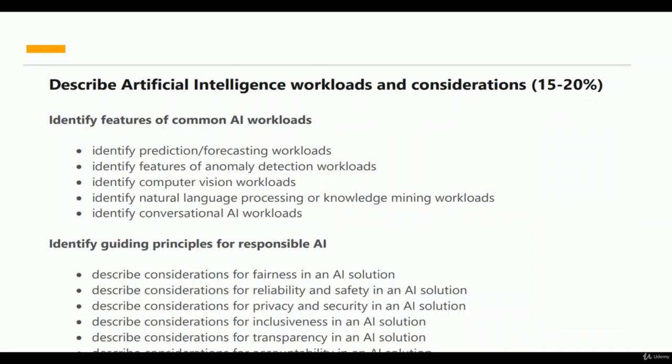This is a snip from the syllabus which I have taken from the Microsoft Learn AI-900 certification documentation page. These are the things we're going to cover: predictions and forecasts, anomaly detection, computer vision, natural language processing, and conversational AI workloads. Why I pasted it here is because these are the topics you can match from the AI-900 which will be covered. I will cover each and everything for this course.